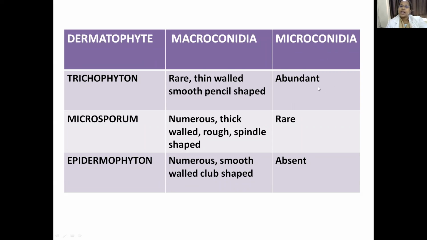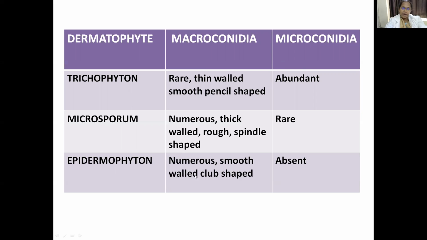Here the microconidia are usually present as groups, bundles or clusters that typically give you a grape appearance. In Microsporum, macroconidia are very high in number. They are numerous, thick-walled, rough and spindle-shaped, whereas microconidia are very rare. Epidermophyton macroconidia are numerous, smooth and club-shaped, whereas microconidia are absent.